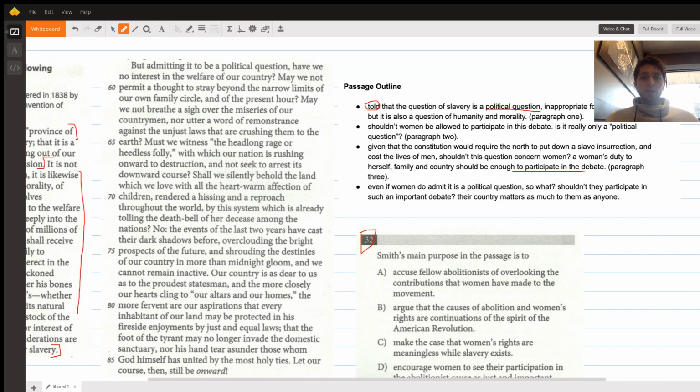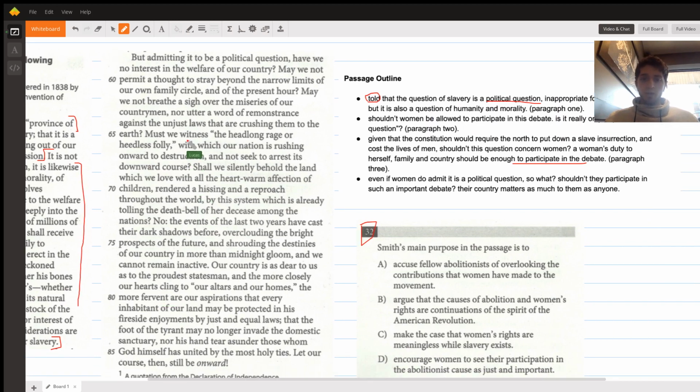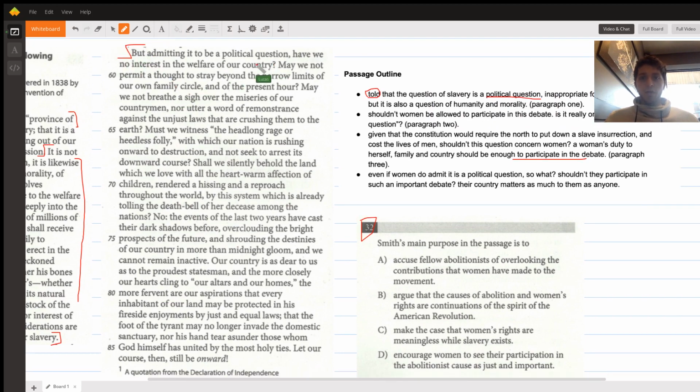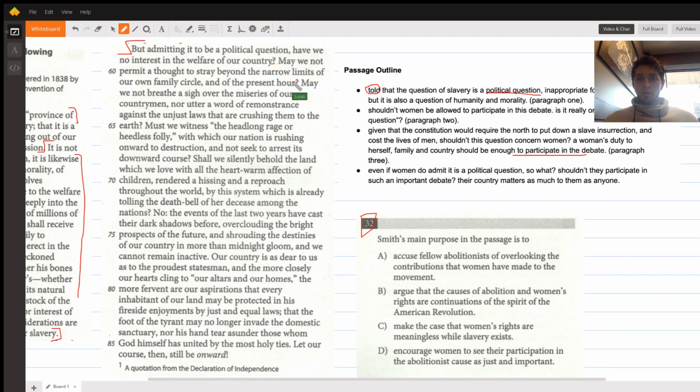Next, we go to the conclusion. Again, we have something very, very long, but we want to compress it a little bit. It starts here by saying, "but admitting it to be a political question." So let's say it is a political question. Have we no interest in the welfare of the country? Rhetorical question. May we not? Another rhetorical question. Must we witness? Another rhetorical question. Shall we silently watch?